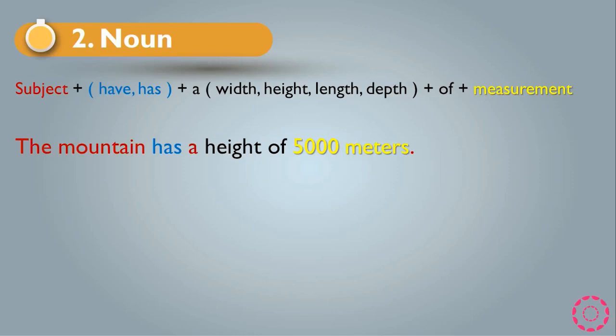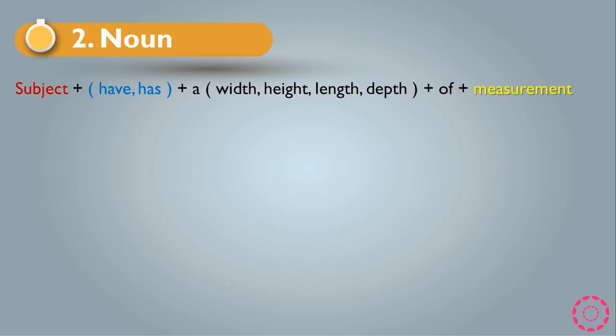As you see, we have the mountain, which is singular. That's why I use has. If it is plural, we say have. And after has, we have a. And after a, we have the noun, which is height, and of, which is the preposition, and after the preposition we have the measurement, which is 5,000 meters.